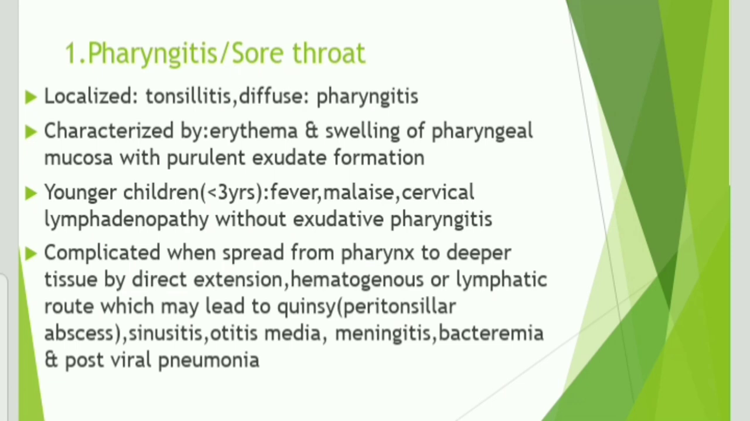And it becomes complicated when it spreads from the pharynx to the deeper tissue by direct extension or hematogenous or lymphatic route, which may lead to quinsy, the peritonsillar abscess, sinusitis, inflammation of a nasal sinus, and otitis media, that is inflammation of the ear, meningitis, inflammation of the meninges, and bacteremia, the presence of bacteria in the blood, and post-viral pneumonia.